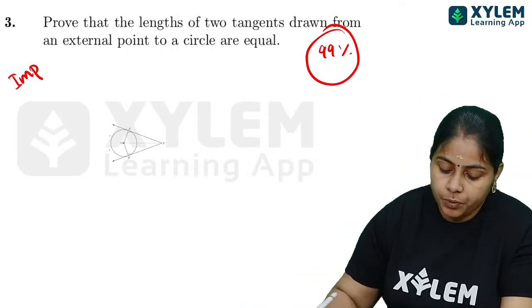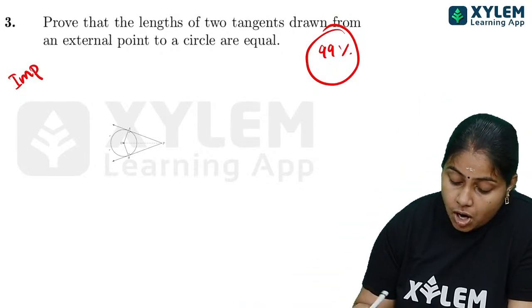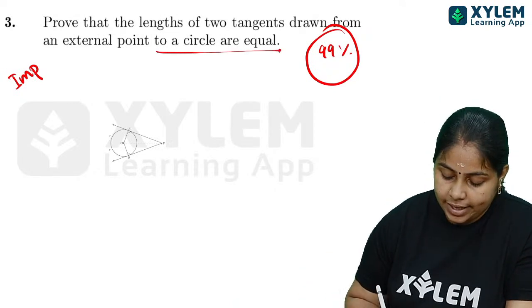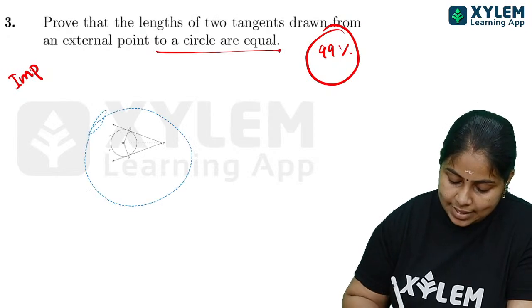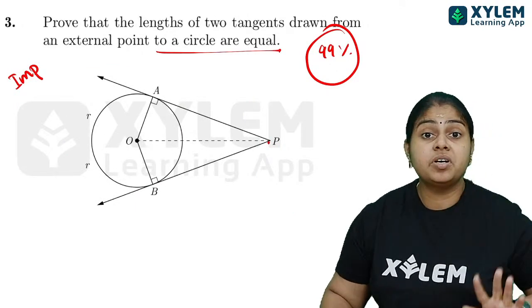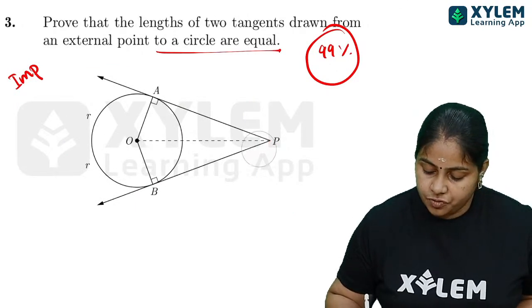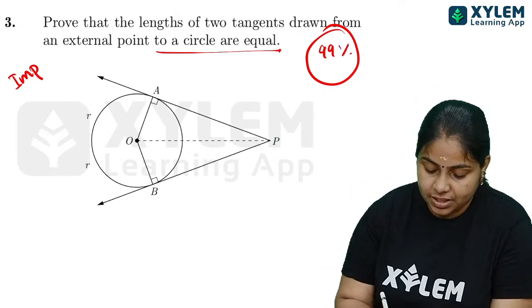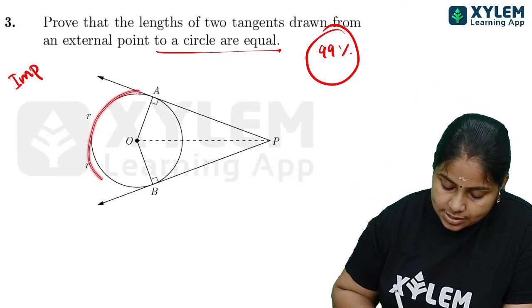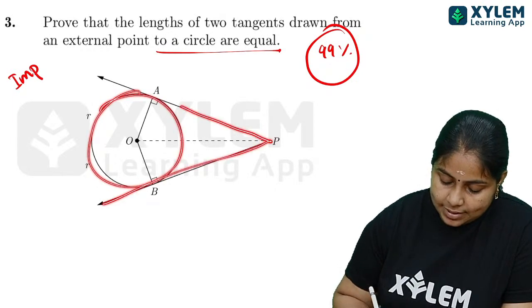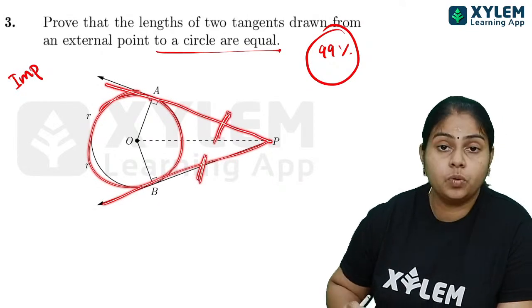So prove that the length of two tangents drawn from an external point to a circle are equal. What we have to prove here is that the lengths of the two tangents drawn from an external point of a circle are equal. And first of all, children, the figure is not given here. So we have to draw that figure. First of all, we have to draw a circle, and two tangents drawn from the external point to the circle. We have to prove that the lengths of these tangents are equal.